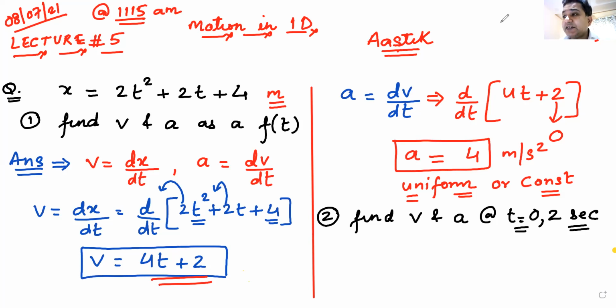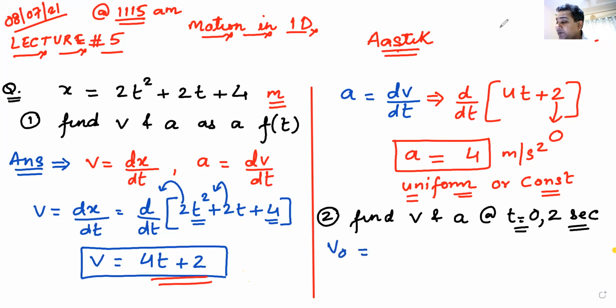Niharika has come up with an answer, 2 and 10. She's probably talking about velocity. So if I want to find velocity at 2 seconds, what will I do? I will write it as v2, velocity at 2 seconds. Now let us first find velocity at 0 seconds. So what will I write? I will write v0, velocity at 0 seconds.